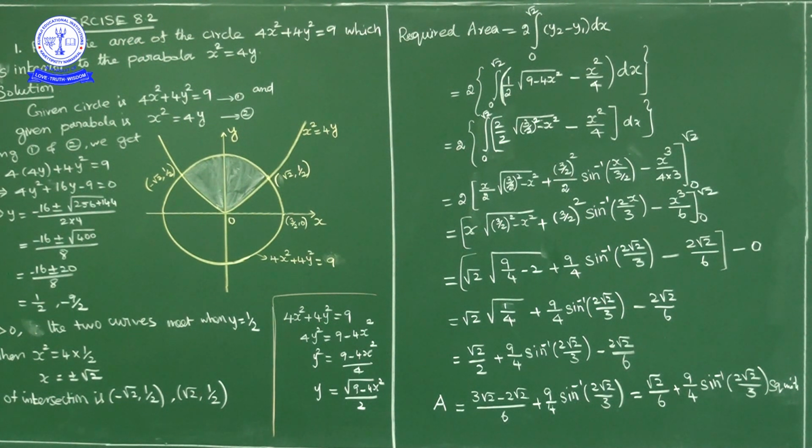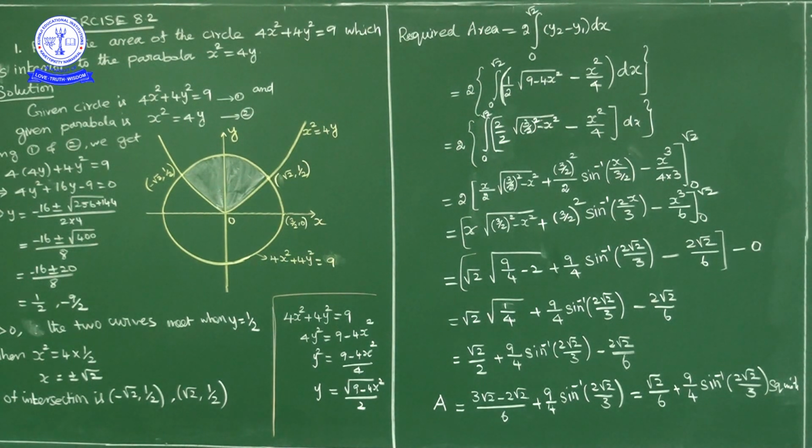Now by solving the circle and parabola, 4x² plus 4y² is equal to 9 and x² is equal to 4y. So in place of x², I will write 4y in equation 1. What will we get? 4 into 4y plus 4y² is equal to 9, nothing but 4y² plus 16y minus 9 equal to 0. Using the formula, what values did you get? y is equal to 1 by 2 and minus 9 by 2, where minus 9 by 2 is rejected because y is positive. So y is equal to 1 by 2.